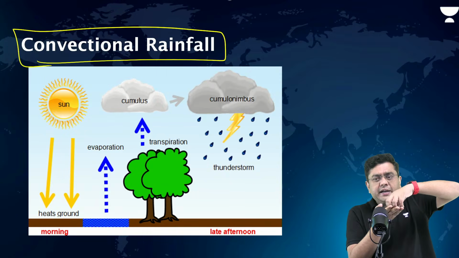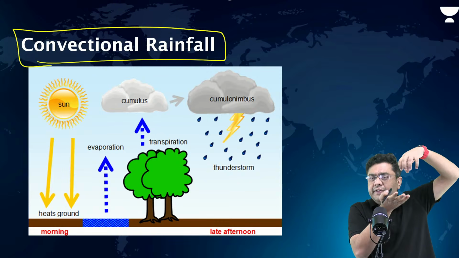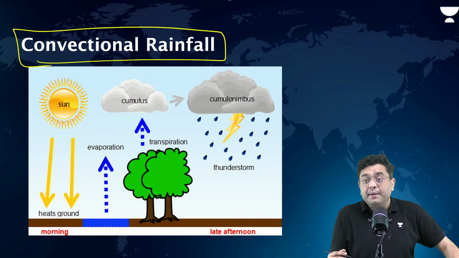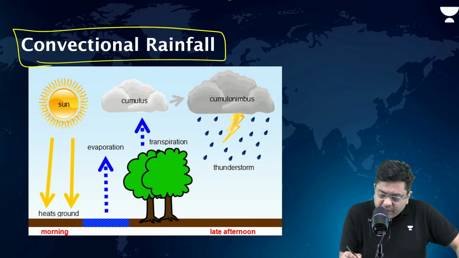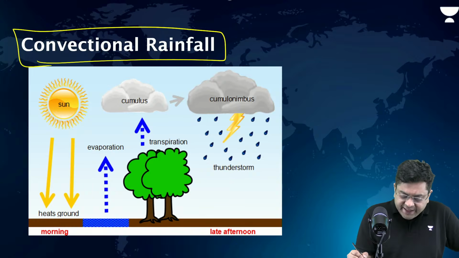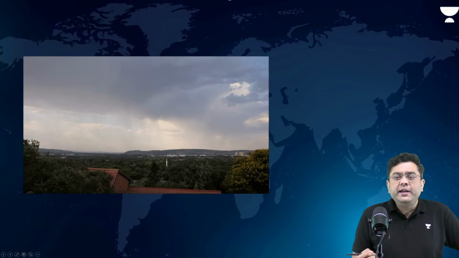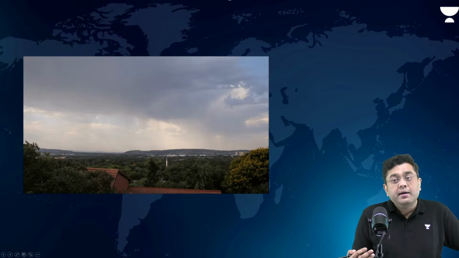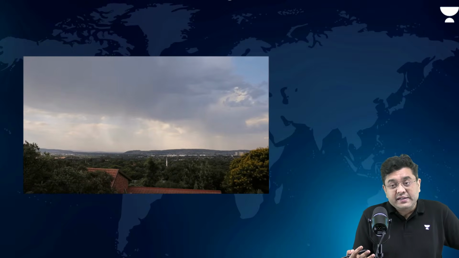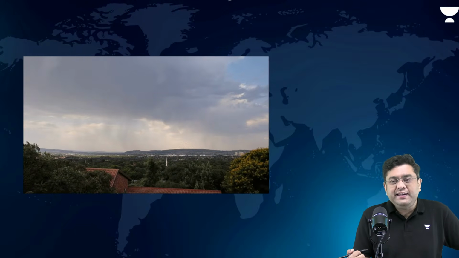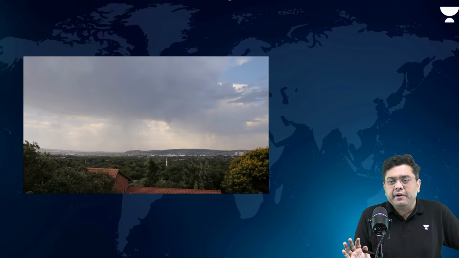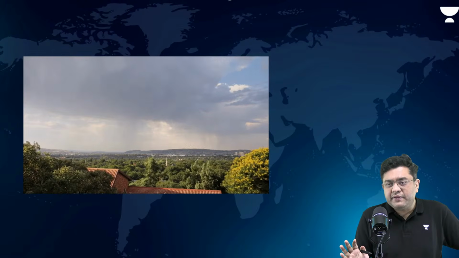Vapor is coming, condensing. More vapor is coming, more condensation. Like that, vertical development will occur. So during the day there is heating, then dense cloud formation, and these clouds will bring rainfall in that area itself.